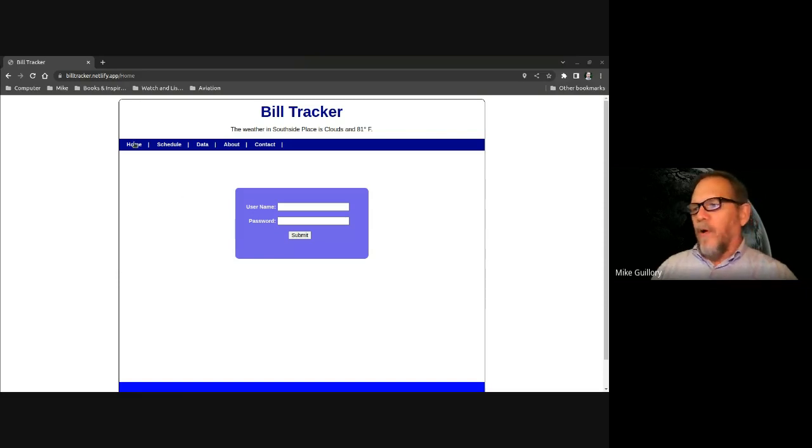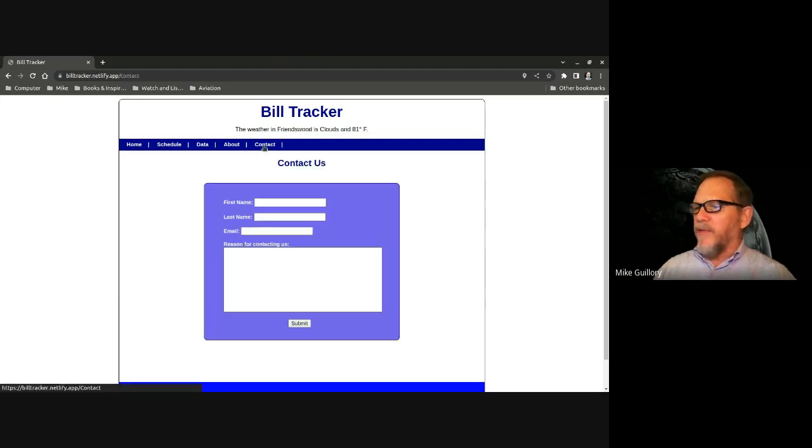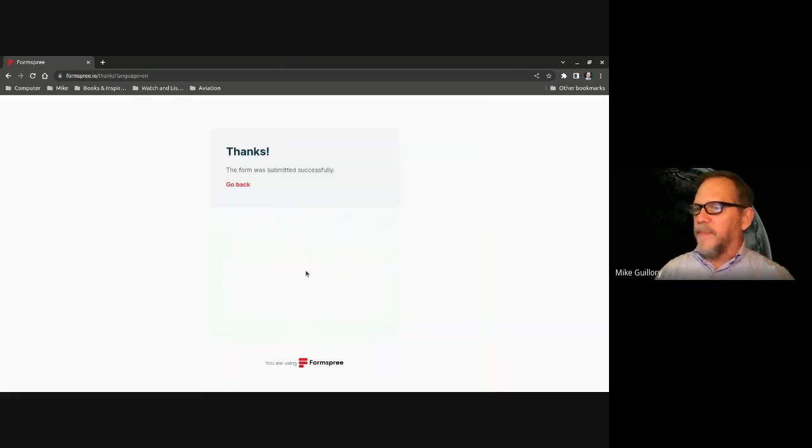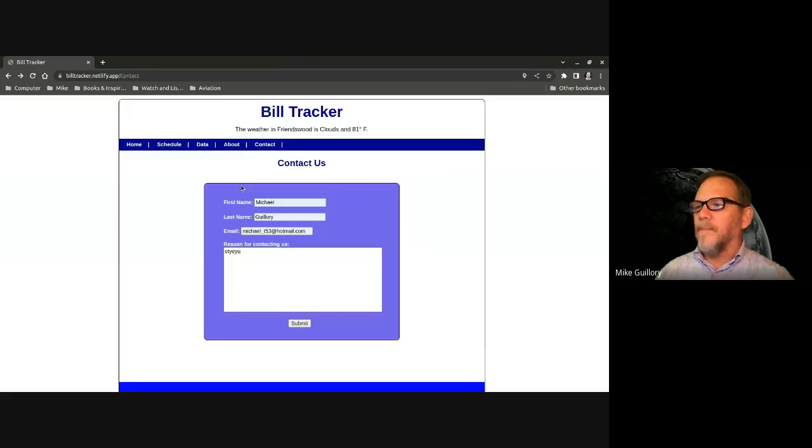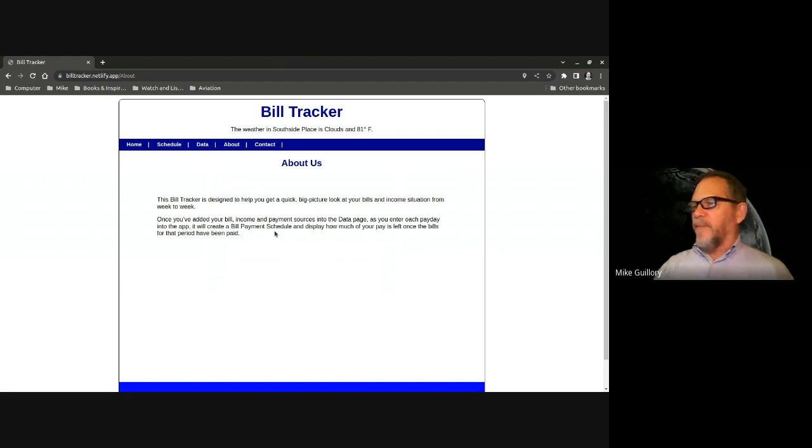so that's how I came up with the idea for my app. We start on the home page. There's a login for multiple users. I have a contact page connected through FormSpree. So if anyone wants to get in touch with me, it will submit an email to me. As you can see, that's working. There's an about page, just briefly explaining the purpose of the app.